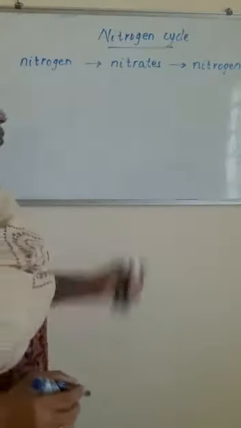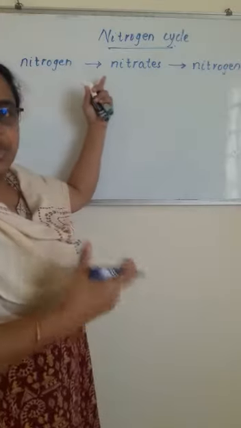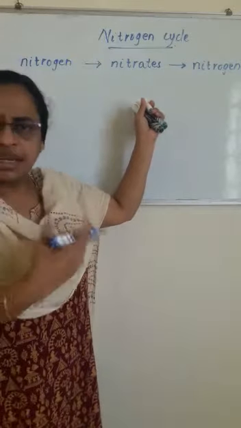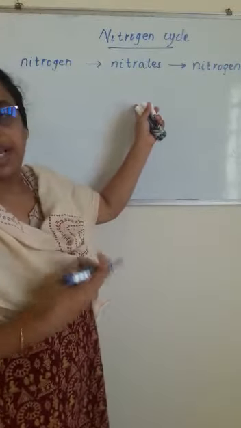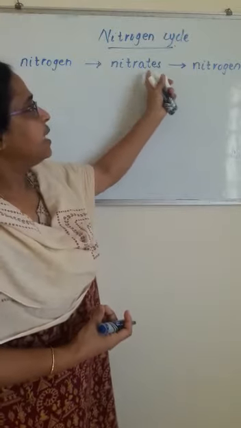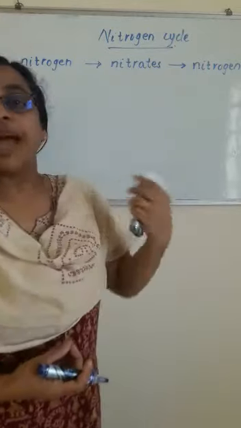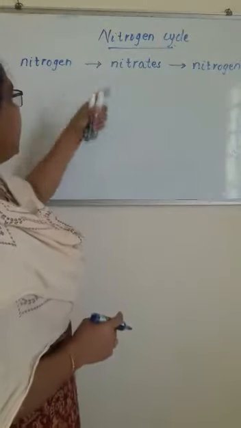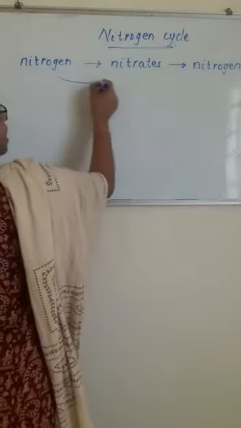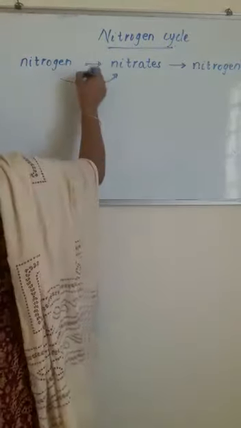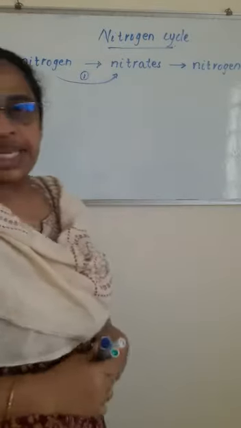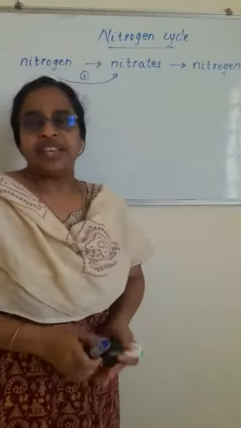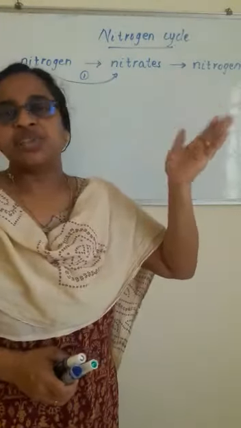So this is the only thing. Nitrogen gas has to be converted to nitrates, which can be utilized by animals and plants and all the organisms for their growth. And then the nitrates again have to be converted back to nitrogen, then only the cycle will be completed. So how will nitrogen convert to nitrates? There are two ways. Okay. First is by lightning. You know thunder and lightning. Lightning can fix the atmospheric nitrogen gas to nitrate.